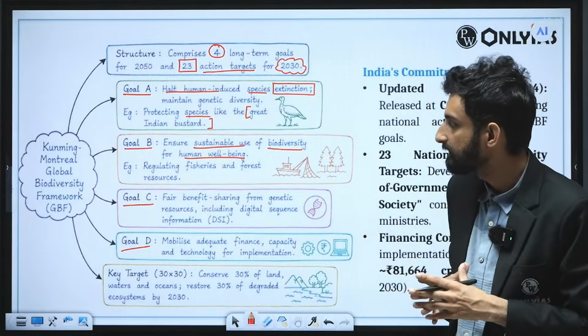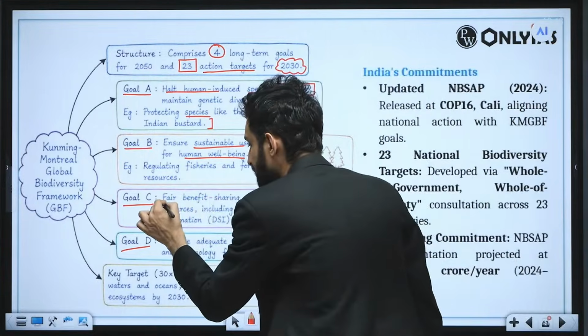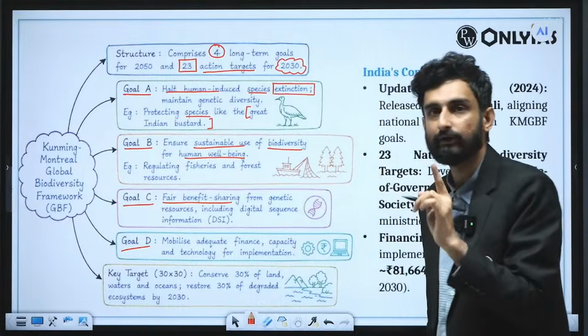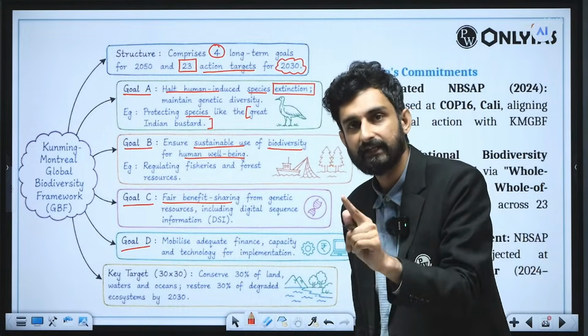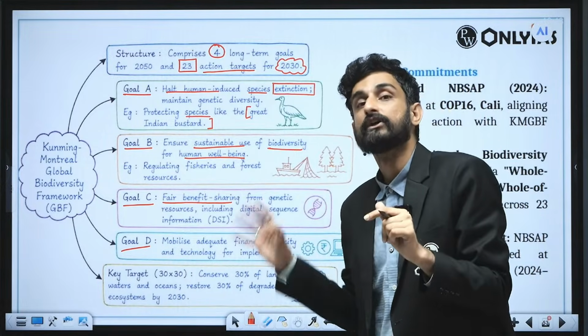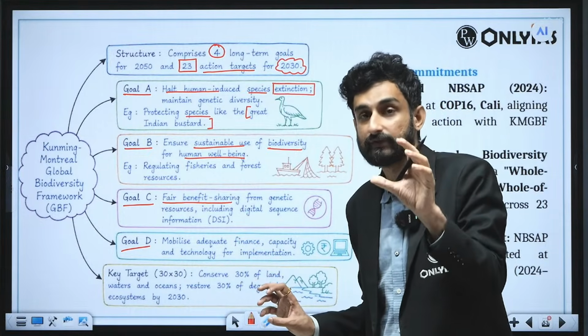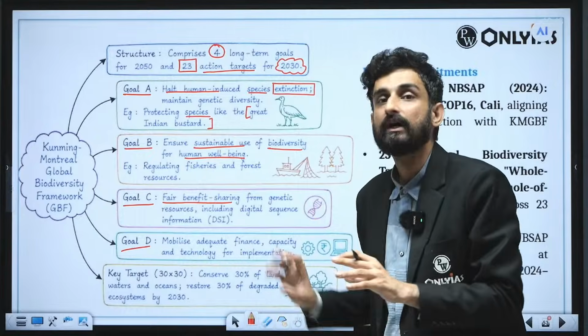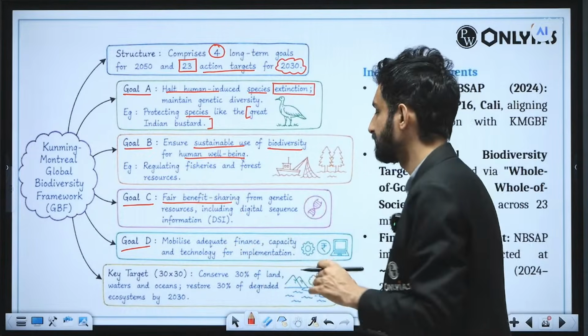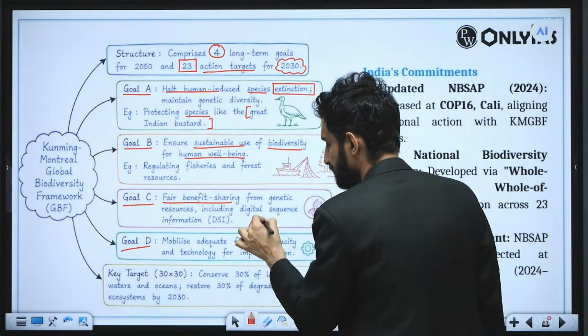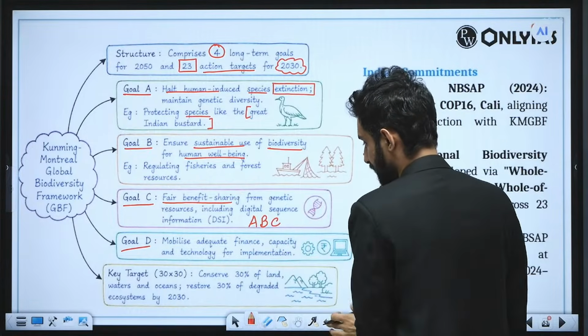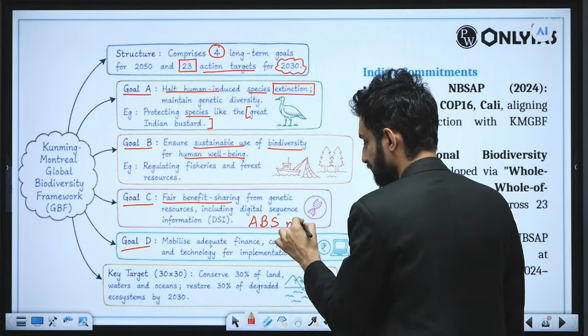Then we have fair benefit sharing. Of course, one important objective of the CBD at the national level, contextualized in Indian settings, is the National Biodiversity Act 2002, which has this important goal, that is the ABS mechanism, access and benefit sharing. You must have learned this.